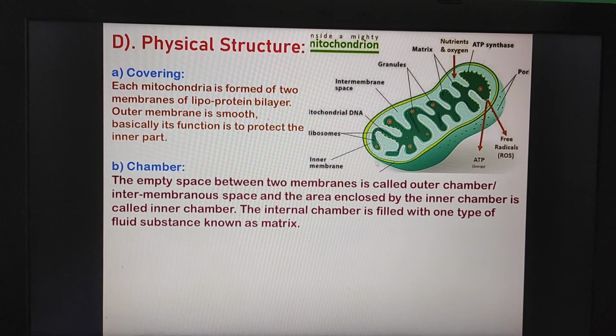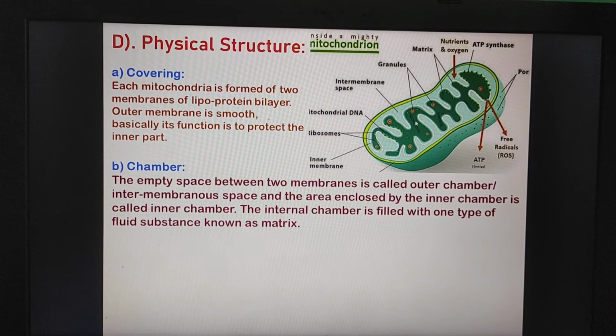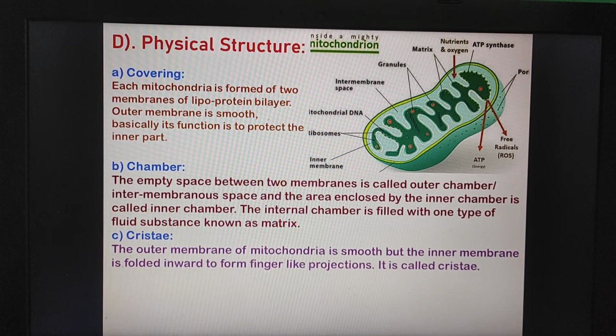And then chamber. The empty space between the two membranes is called the outer chamber or intermembranous space. Here you can see this is the intermembranous space, and the area enclosed by the inner membrane is called the inner chamber. The inner chamber is filled with a fluid substance. This is the matrix substance known as matrix, and then cristae, which is very well known to you.